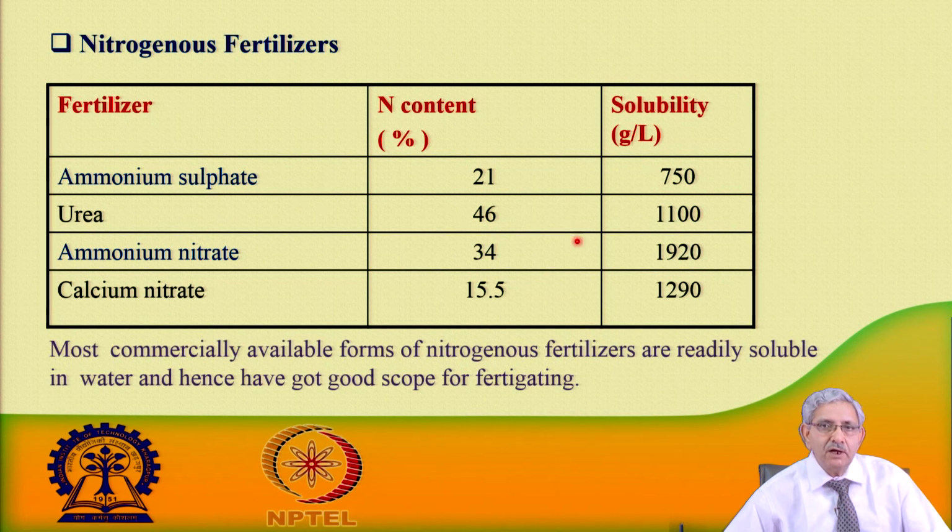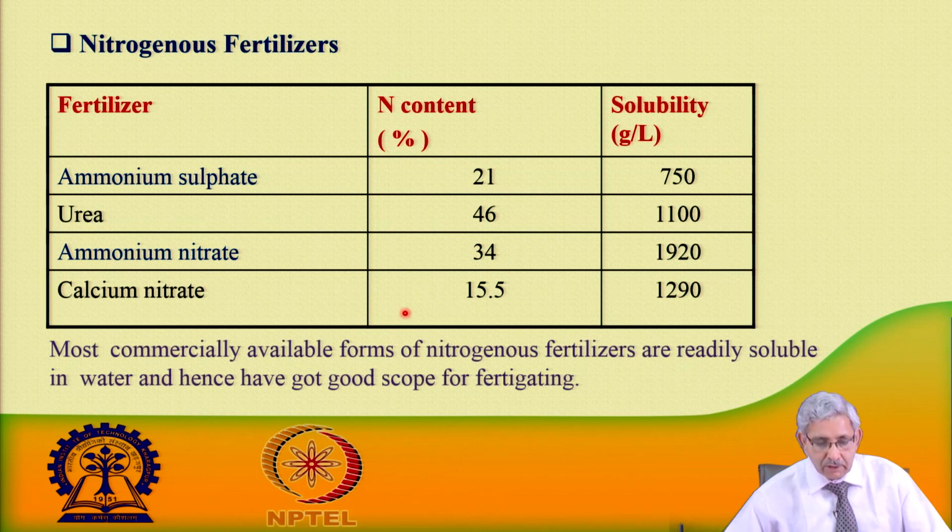Urea has the highest nitrogen content, 46%, and a solubility of 1100 gram per liter. Ammonium nitrate has a nitrogen content of 34%, and its solubility is 1920.